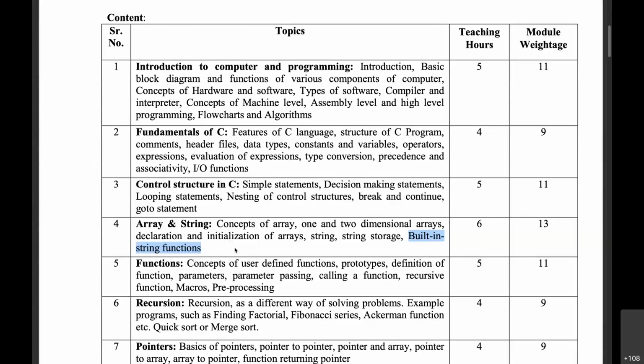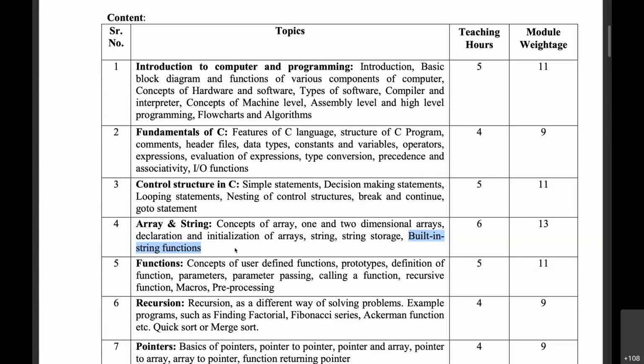There are multiple inbuilt functions defined in the string.h header file. We need to include that header file, and then we can use those functions. How to use them and all, we have also covered.